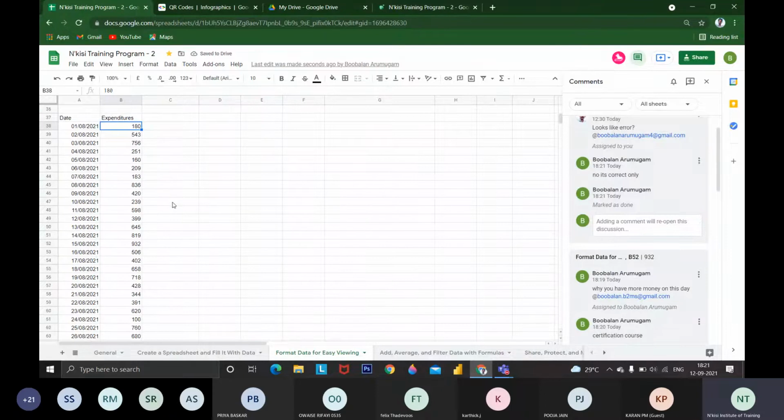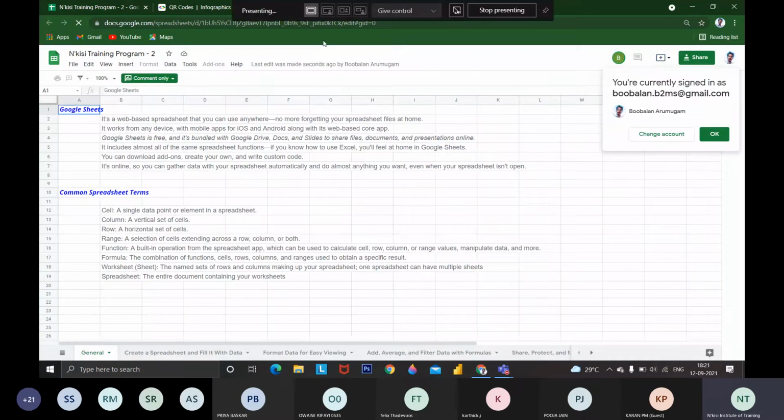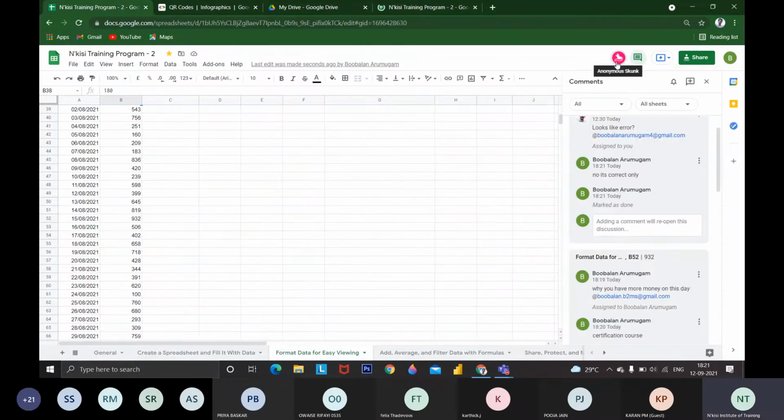And we can see who is accessing here. Whoever is accessing, we can see. Okay, it is showing as anonymous because we have opened this file using the link, not using my account. If you are opening using the link, it will not show any mail IDs.